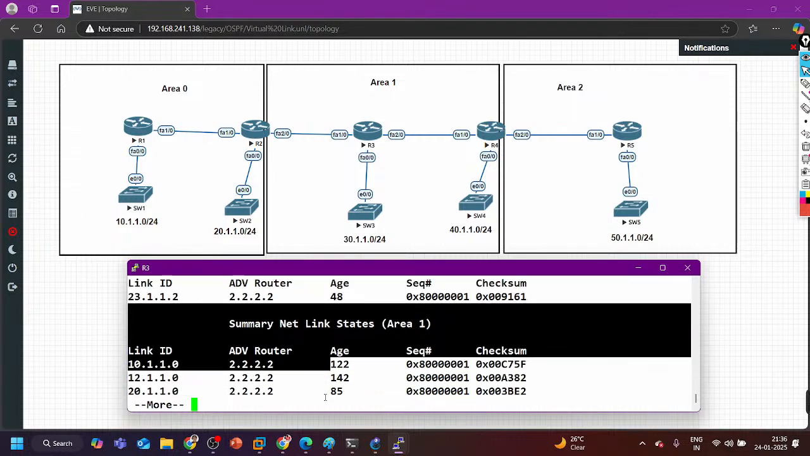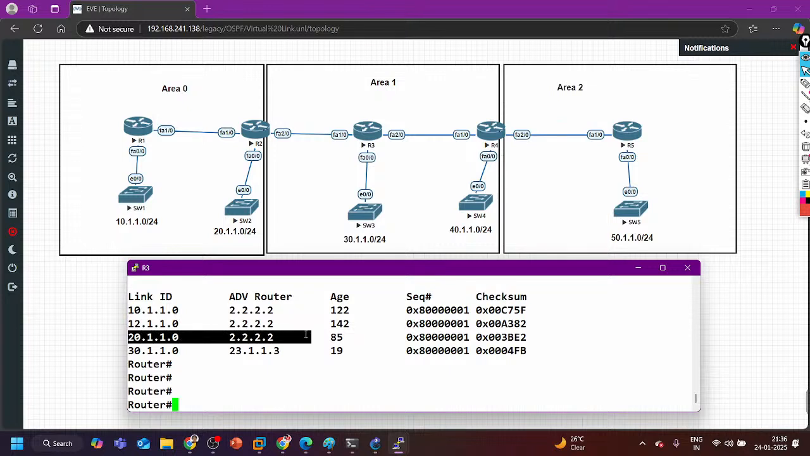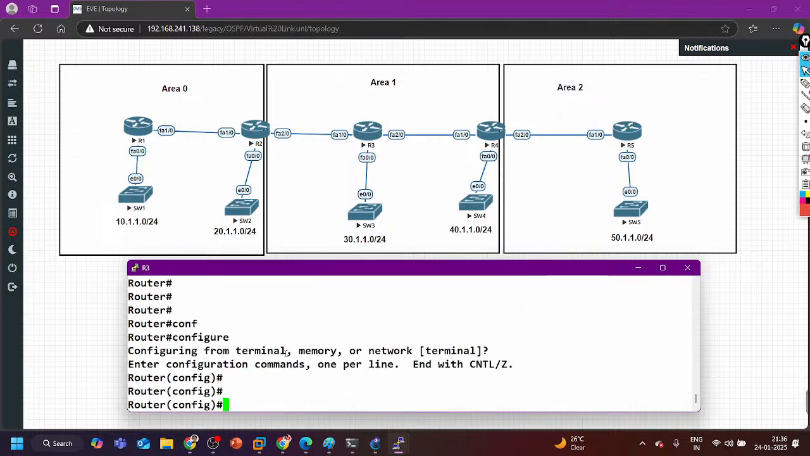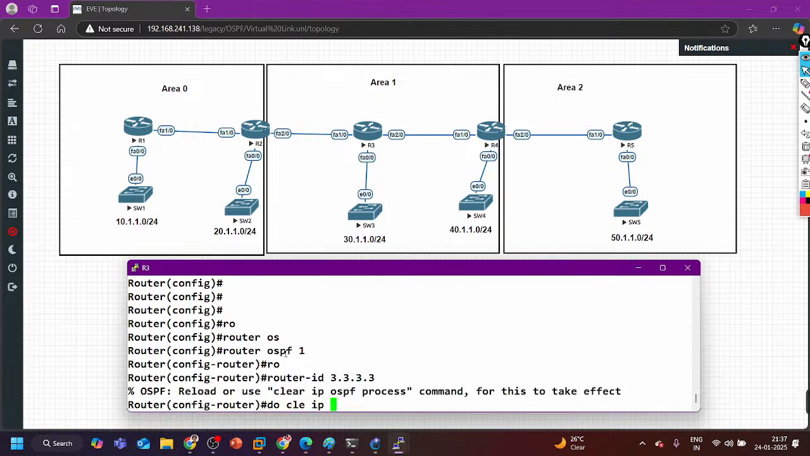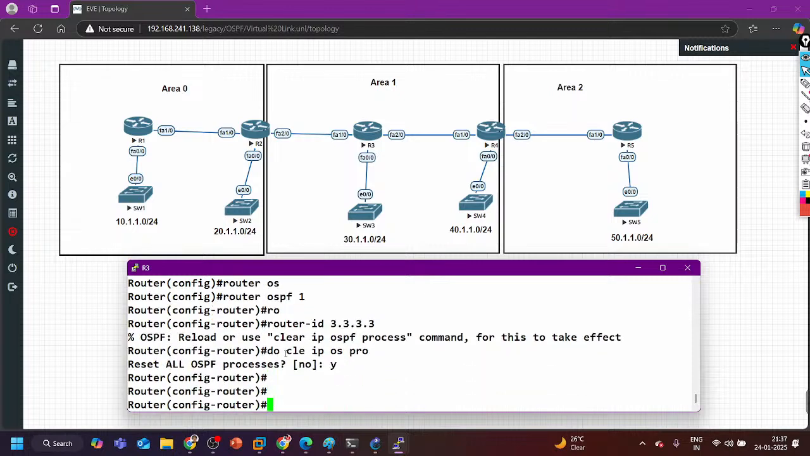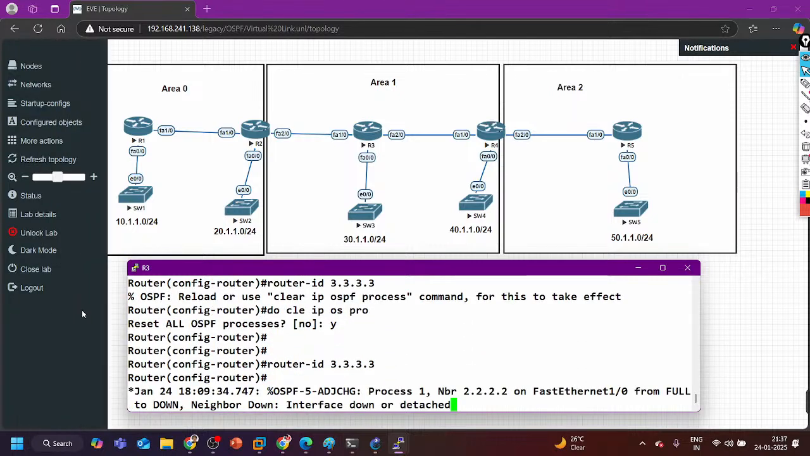The 10 subnet and 20 subnet are coming in the form of LSA 3 only, right? Now here the router ID should be 3.3.3.3 for better understanding. Router OSPF 1, router ID 3.3.3.3. Do clear IP OSPF process, and the router ID is 3.3.3.3.